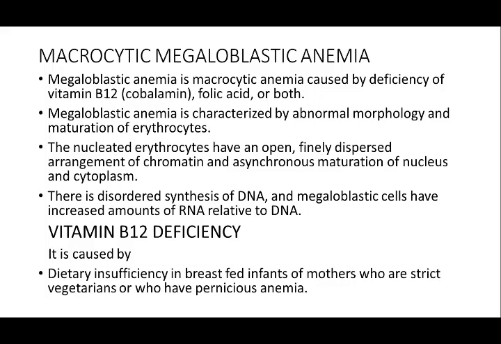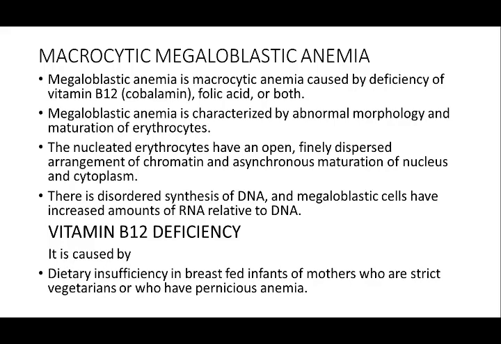Now, this is the second cause for anemia, the macrocytic megaloblastic anemia. Megaloblastic anemia is macrocytic anemia caused by deficiency of vitamin B12 or cobalamin, folic acid, or both. Megaloblastic anemia is characterized by abnormal morphology and maturation of erythrocytes.